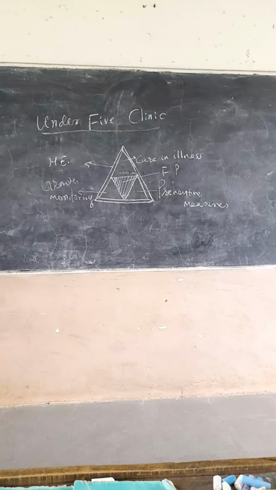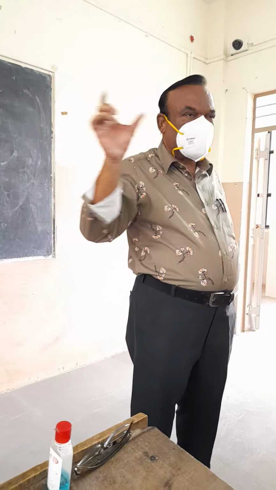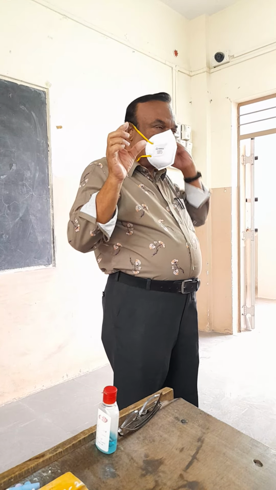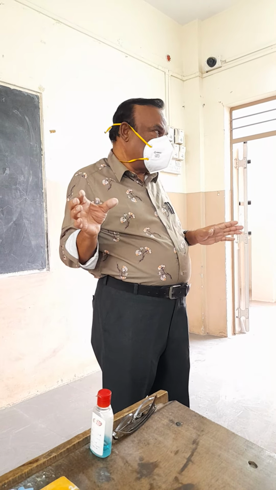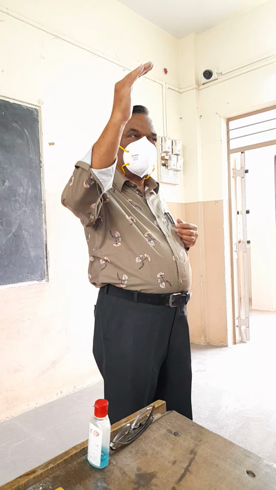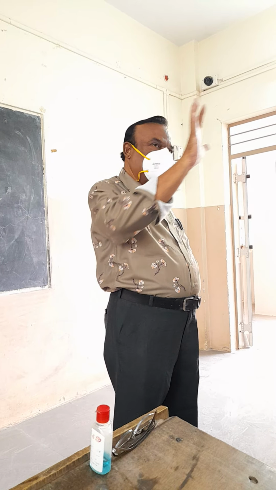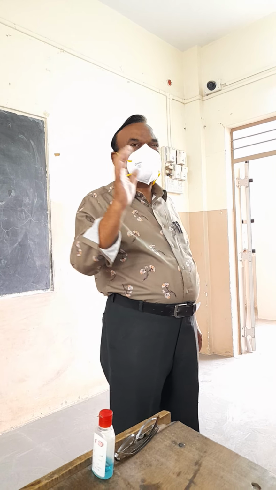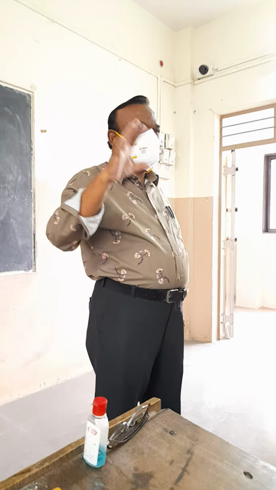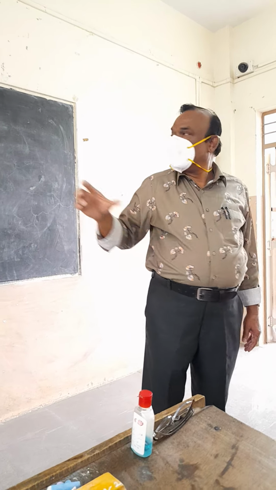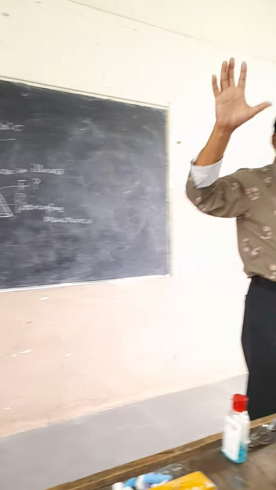Under 5 clinic. This is the last topic in neonatal care. As the word indicates, under 5 clinics are the clinics which are run on the OPD basis for the age group of children whose age is less than 5. Under 5 clinic means this OPD is meant for the children whose age is less than 5. So what is done for these children? They are discussed under these 5 headings.